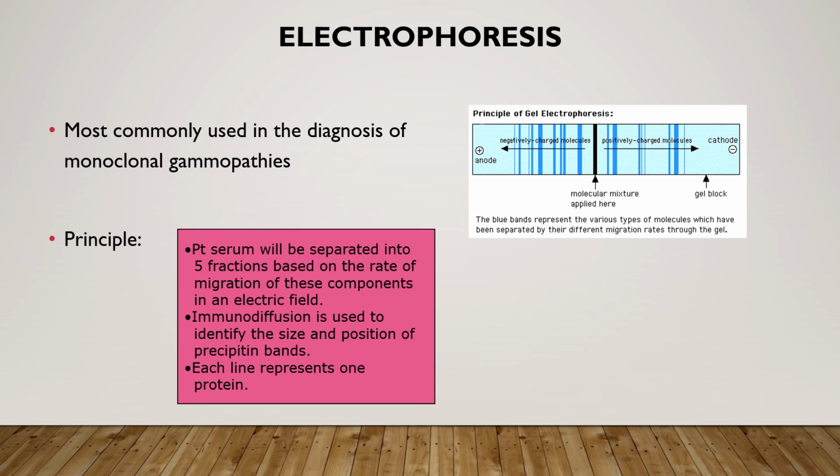So a normal electrophoretic pattern, I'm going to show you in the next slide as soon as I discuss the principle of electrophoresis. So the patient's serum will be separated into 5 fractions based on the rate of migration of these components in an electric field. Immunodiffusion is used to identify the size and position of precipitin bands. Each line represents one protein. So let's go ahead and take a look at the next slide.